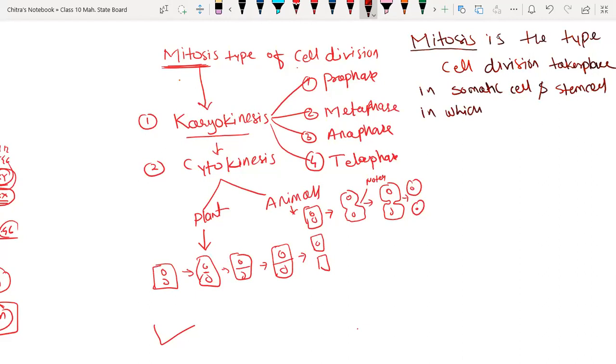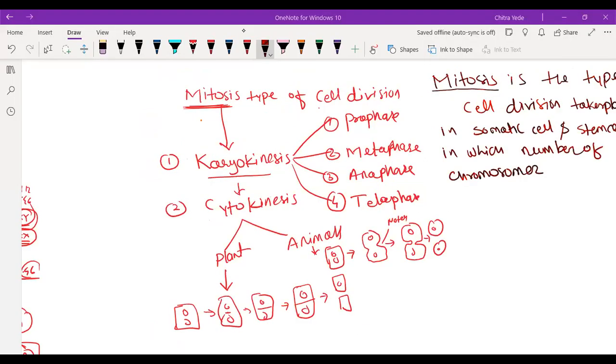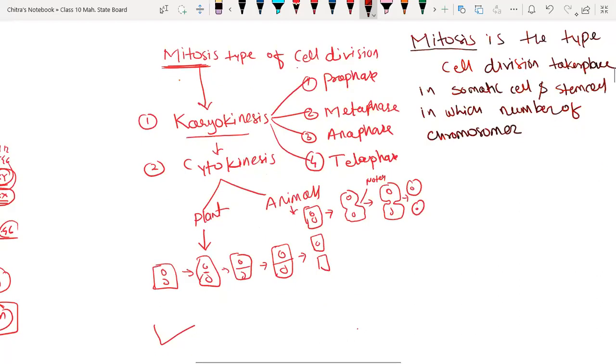In which the number of chromosomes remains the same, means the number of chromosomes does not change.